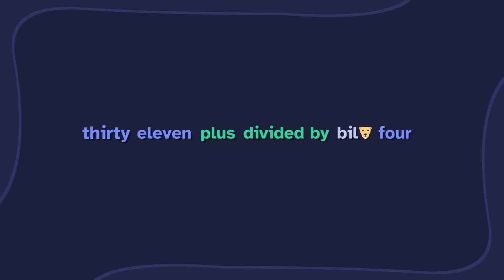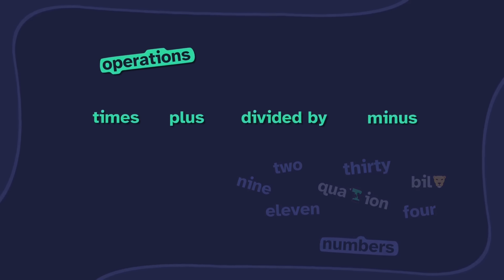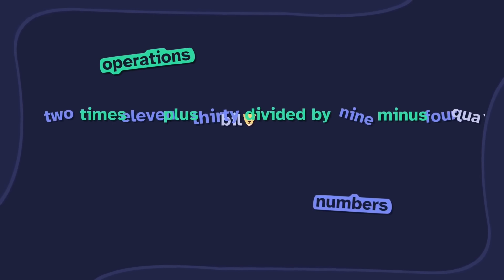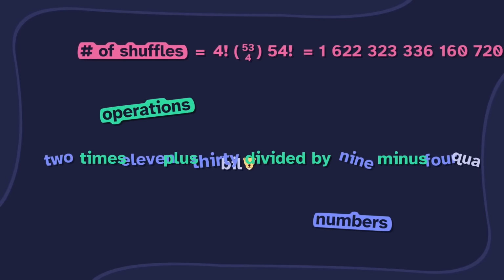It would work better if we treat the operators and numbers differently. Treat them differently? Like the numbers aren't allowed to have bank accounts? That's not fair. No, I mean we should first pick the order of the operations and then fit the numbers between them. Yeah, that helps a little, but there are still way too many shuffles. 1 quinvigintillion, 622 quattuorvigintillion, 323...